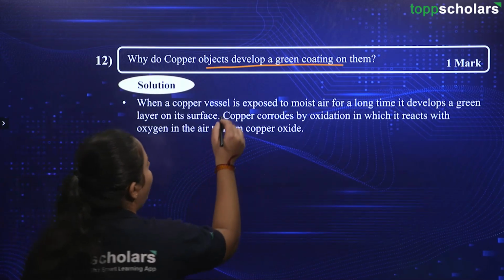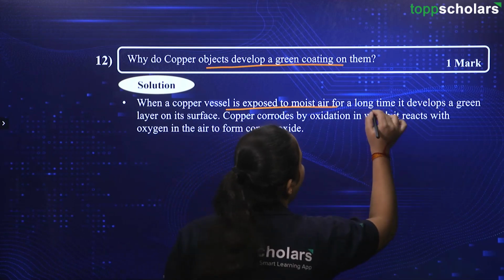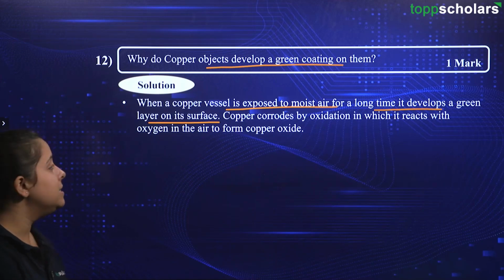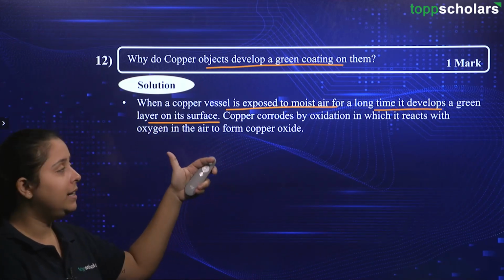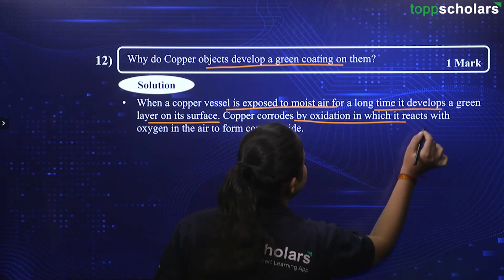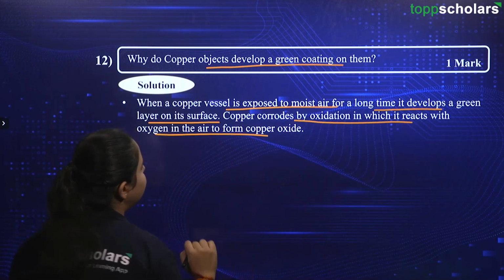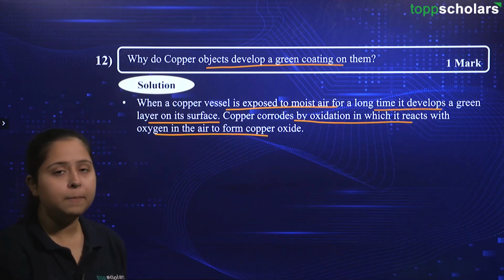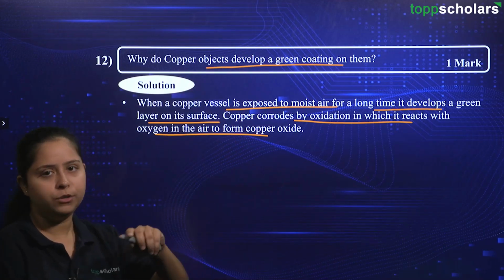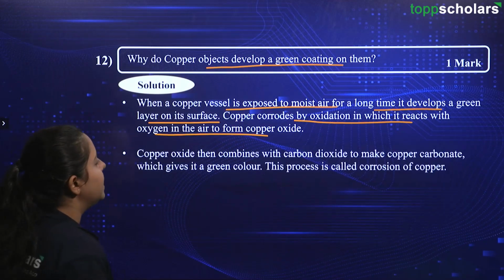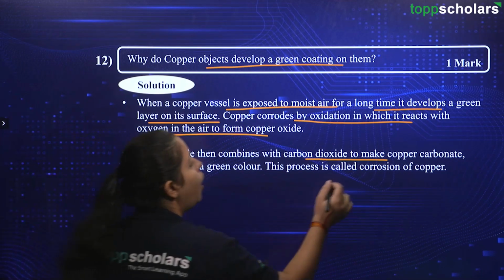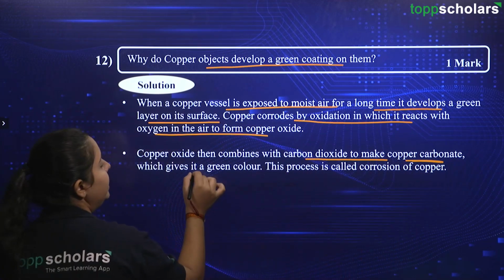It says that when a copper vessel is exposed to moist air for a long time, it develops a green layer on its surface. What is happening is this copper utensil, or the copper metal, is getting corroded, that we know for sure. Copper is corroding by oxidation, in which it reacts with oxygen in the air to form copper oxide. But we need to go and find out what is this green compound that is being formed. Okay. Now, this copper oxide is then combining with carbon dioxide in the atmosphere to make copper carbonate. Now, this is having green color.